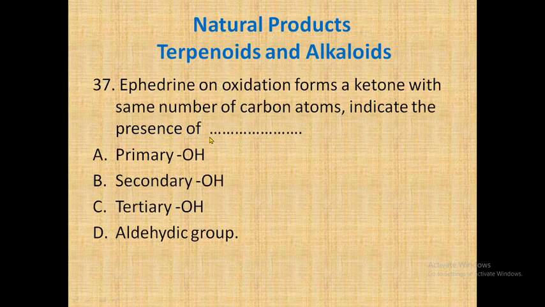We have to find out whether it is a primary, secondary or tertiary alcohol. We all know that primary alcohols on oxidation give aldehydes, secondary alcohols on oxidation give ketones, and tertiary alcohols require very harsh conditions. In normal conditions, tertiary alcohols generally do not undergo the oxidation reaction.